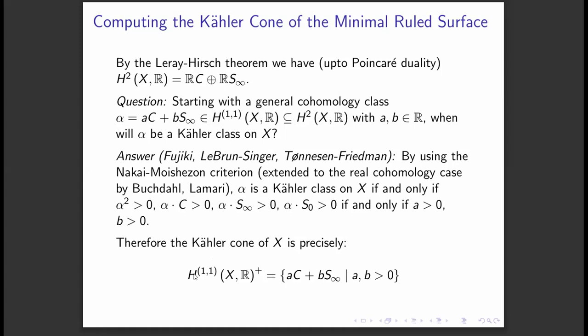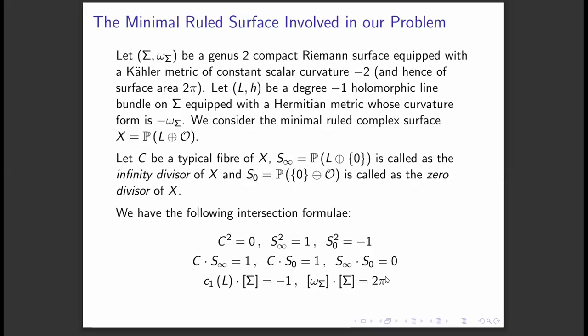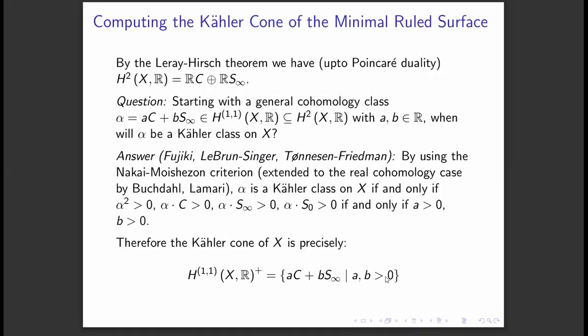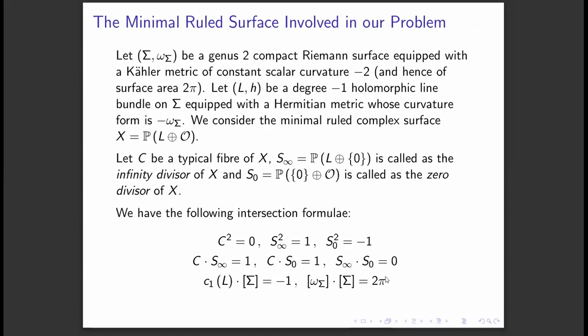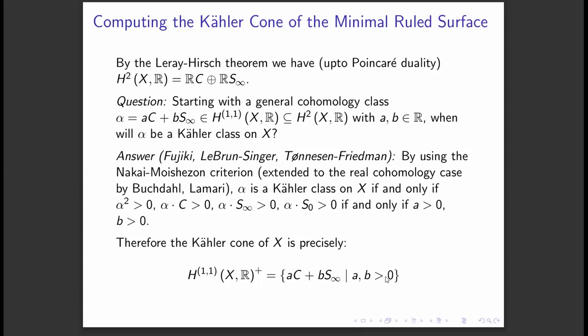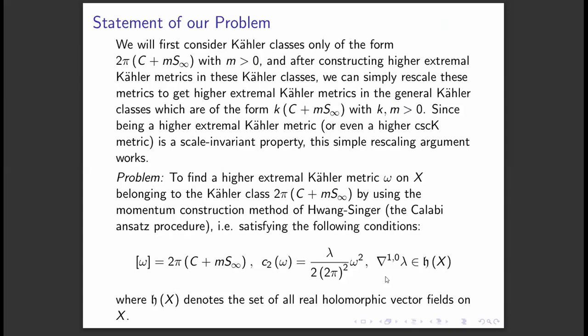So that's why the Kähler cone of this minimal ruled surface X is precisely this, in terms of its numerical characterization. It is the set of all a times c plus b times s infinity, where a and b both are strictly positive. Now that we know the Kähler cone of this minimal ruled surface, the task is to construct examples of these higher extremal Kähler metrics on X belonging to different Kähler classes of the surface.